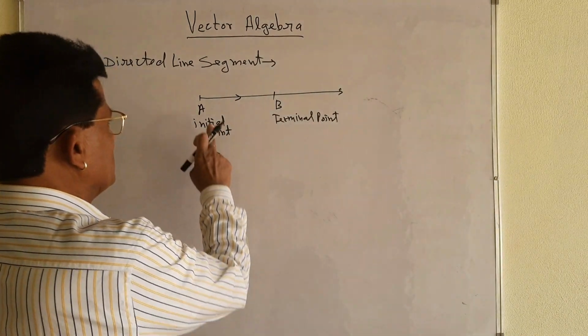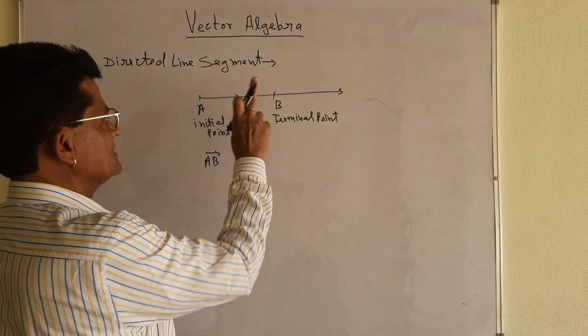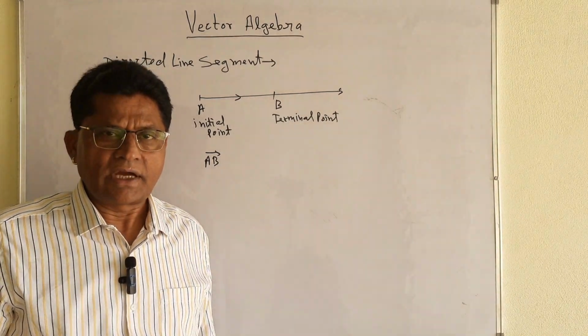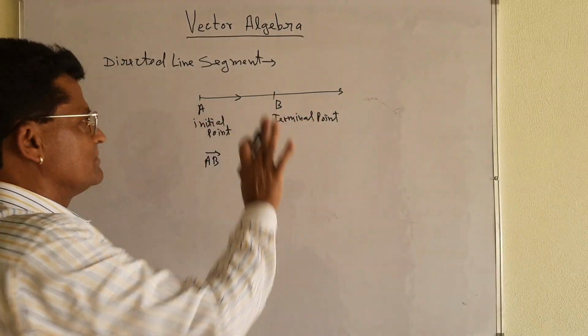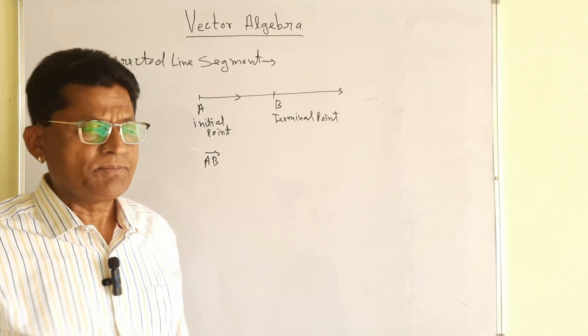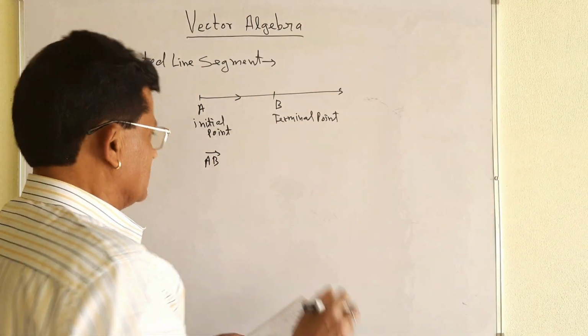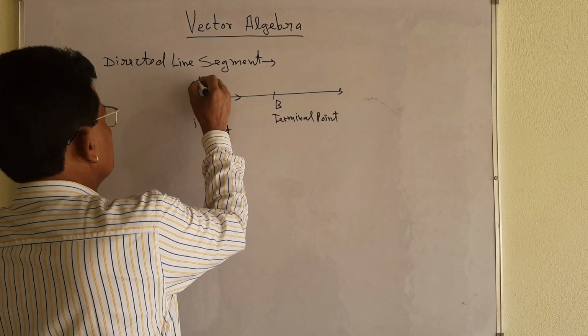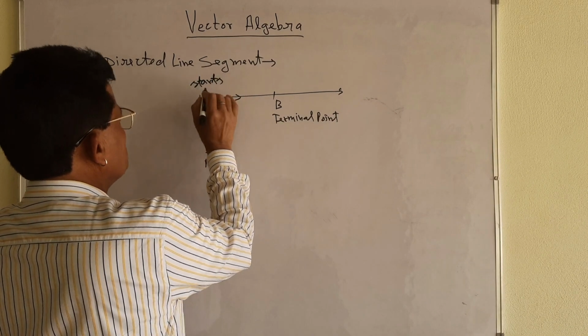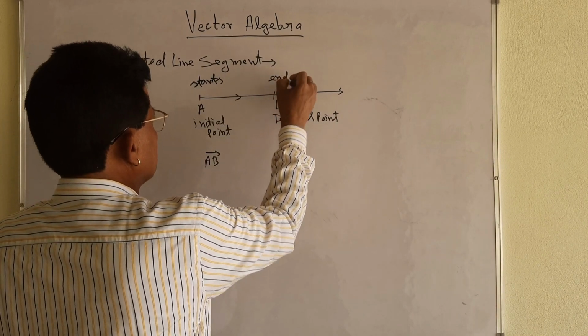See carefully: A is the initial point, B is the terminal point. I told you how you can find out the length of the line segment AB. This is the starting point; from this point we start and we end at this point.